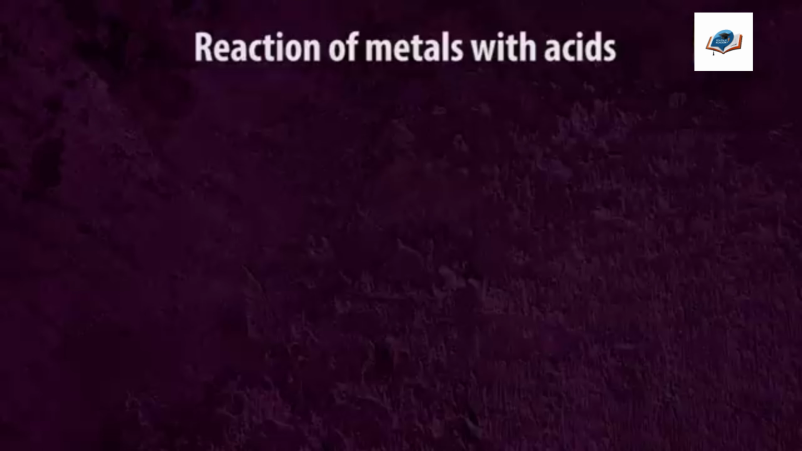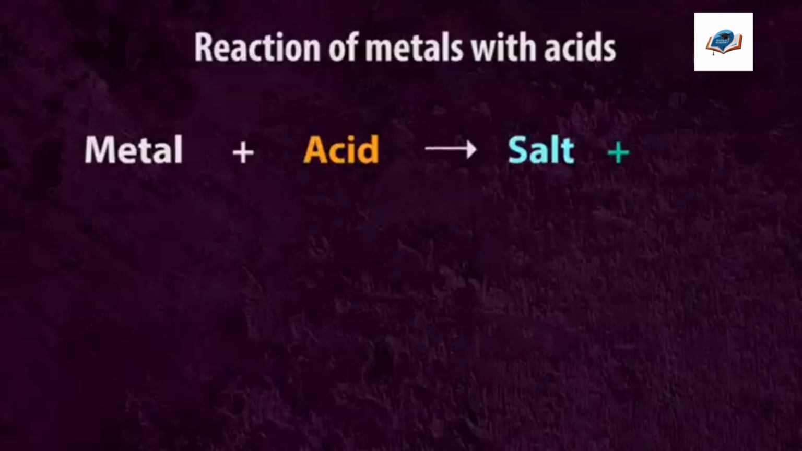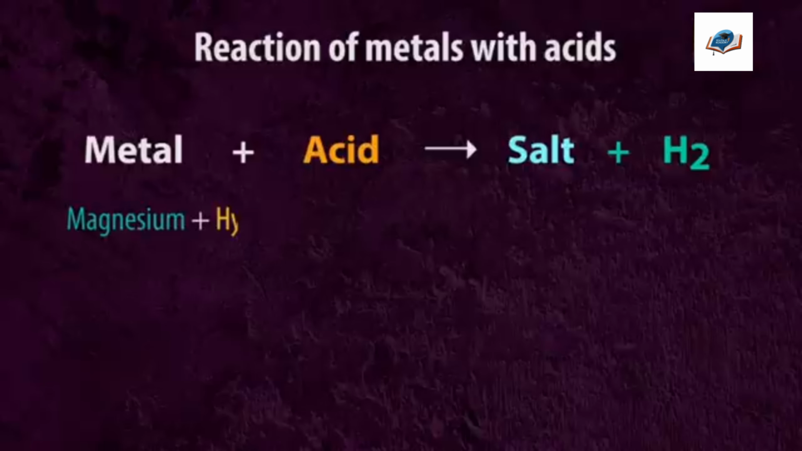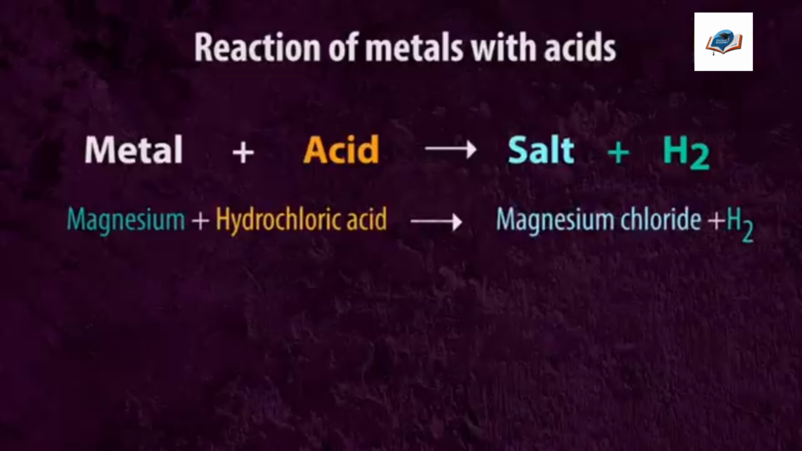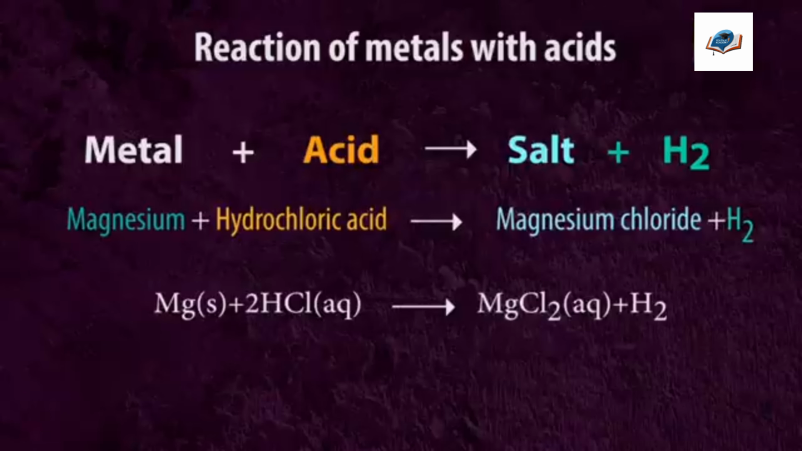Reaction of metals with acids. Metals react with acids to give a salt and hydrogen gas. For example, magnesium plus hydrochloric acid gives magnesium chloride plus hydrogen gas. Mg + 2HCl gives MgCl2 + H2. So, a metal plus dilute acid gives salt plus hydrogen.